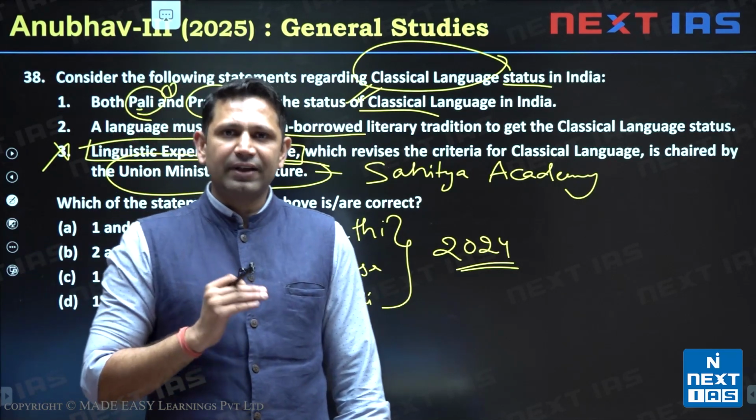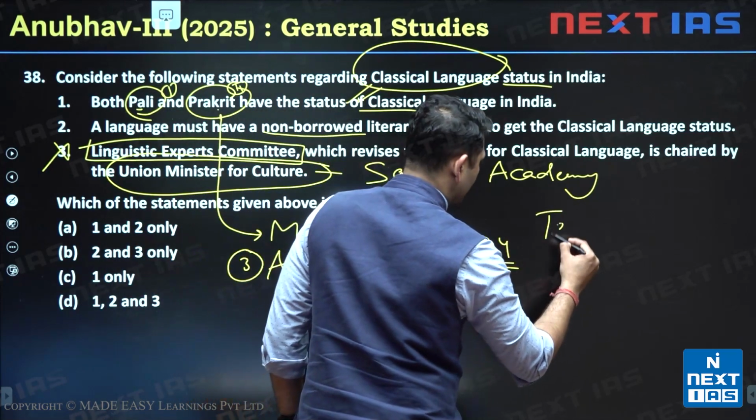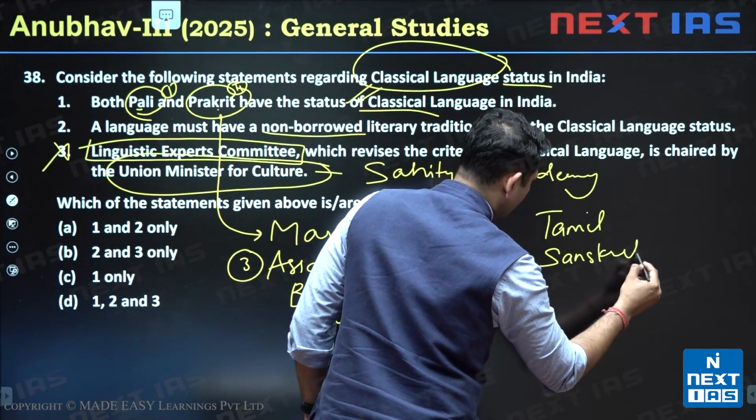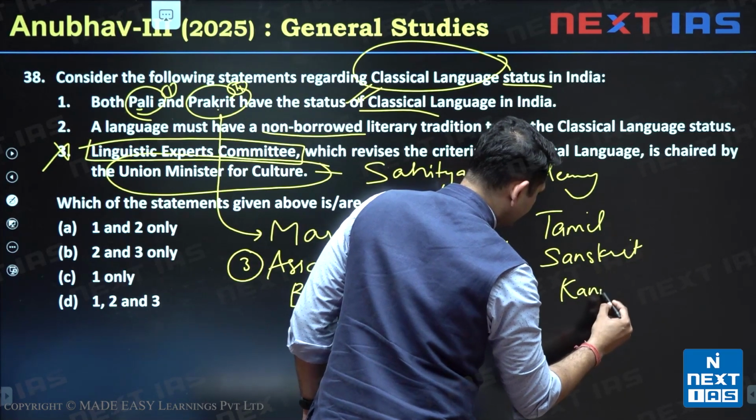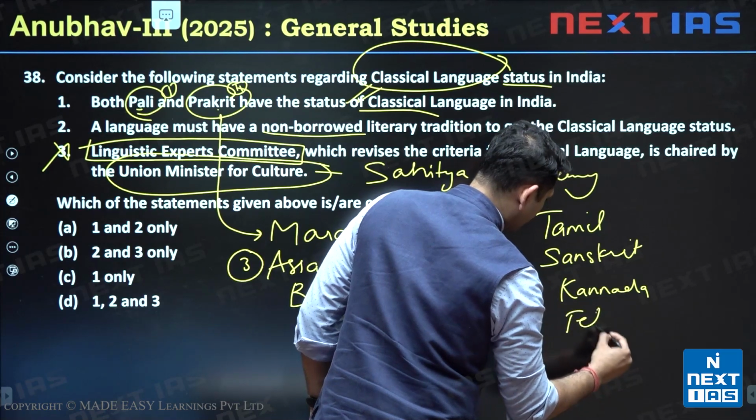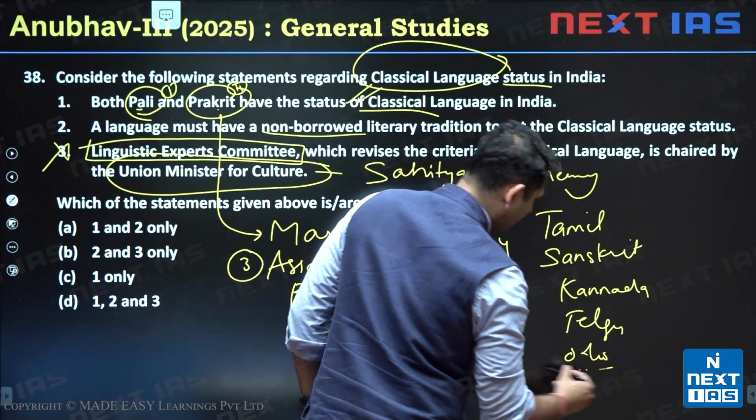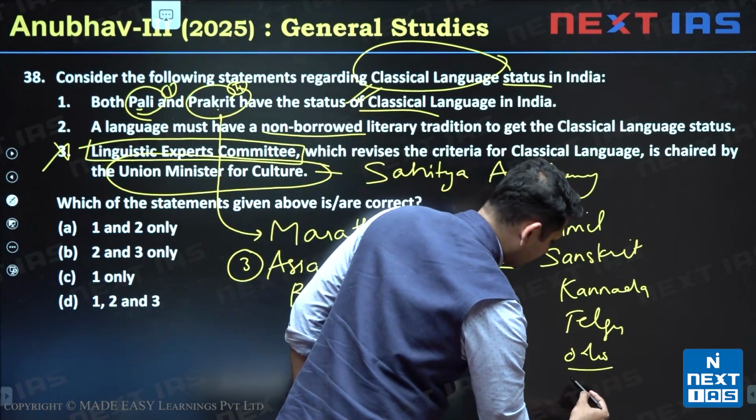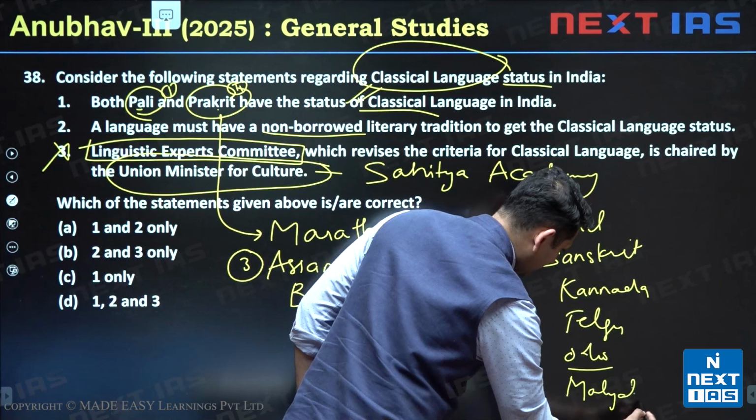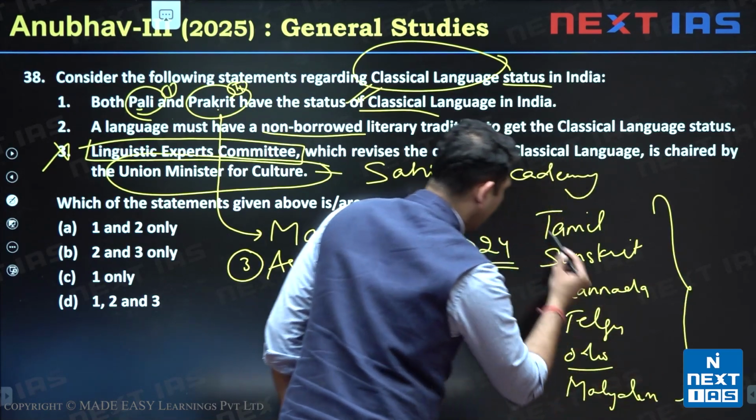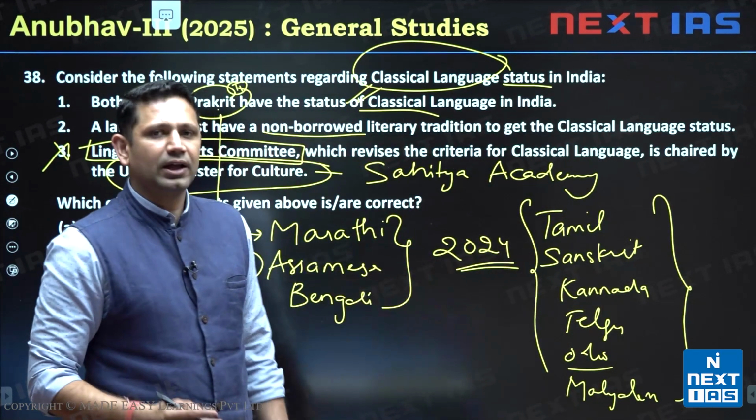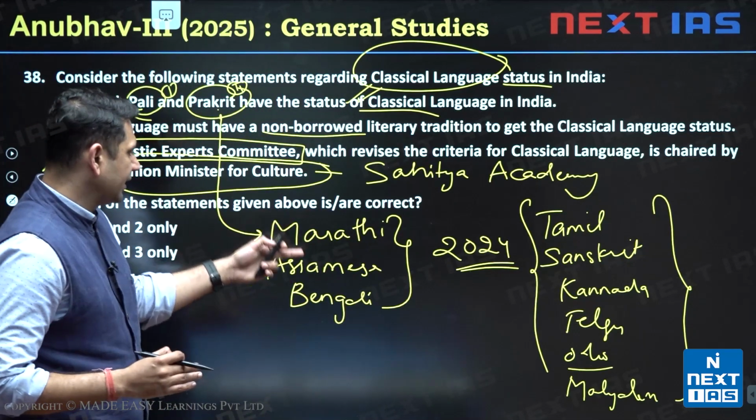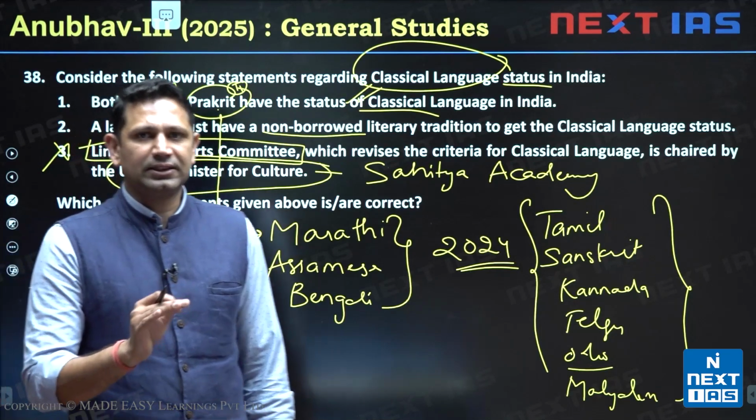Before that, we had other languages like Tamil, then Sanskrit, then Kannada and Telugu, Odia as the classical languages in the country. One more is there, Malayalam. So all of these are classical languages: Tamil, Sanskrit, Kannada, Telugu, Malayalam, Odia, as well as these 5 languages, Pali, Prakrit, then Marathi, Assamese and Bengali. All these are classical languages.